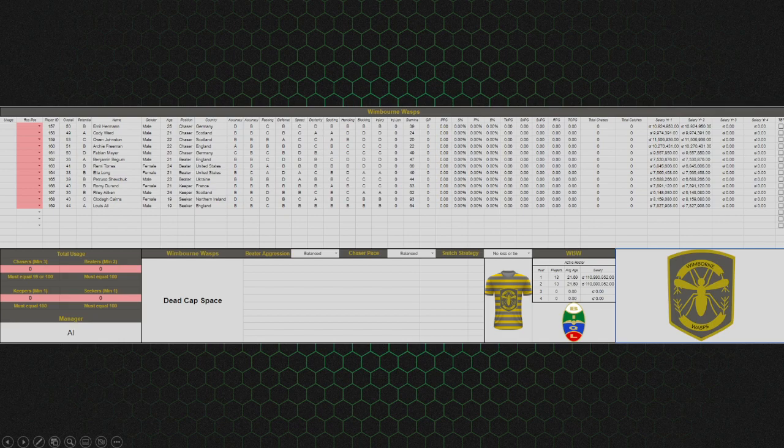Potential, this goes into progressions. At the end of the season, every player will progress based on their potential. Higher potential players will progress better than players with lower potential, but it's also based on their average usage. So Cody is an A potential player.